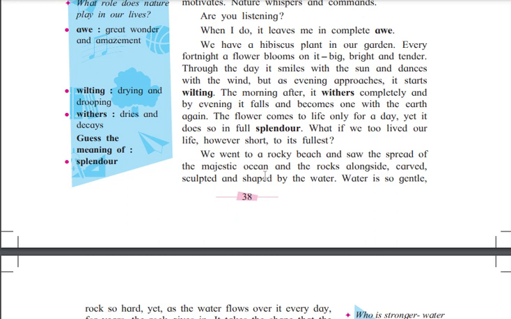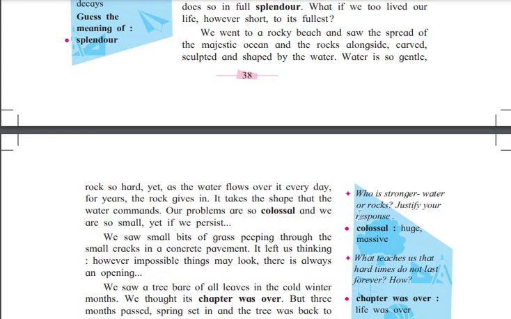The rocks are carved and sculpted and shaped by the water. Water is so gentle and rock is so hard, yet the water flows over it every day. For years the rock gives in. So here the writer is saying that on the beach, if you see, there are rocky beaches.